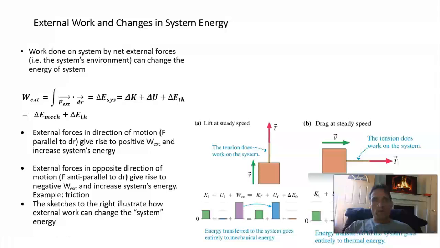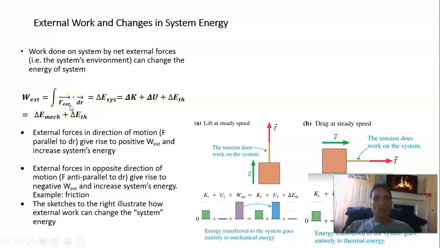And we're going to be doing that to calculate work. So for external forces, F external dotted into dr is equal to the magnitude of the external force times the magnitude of the displacement times the cosine of the angle between the two vectors, between the force and the displacement.